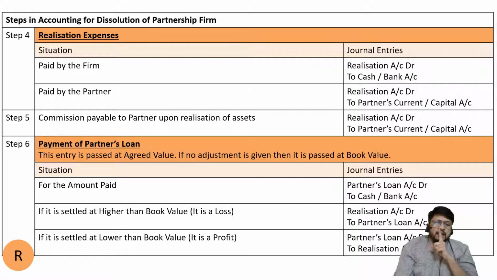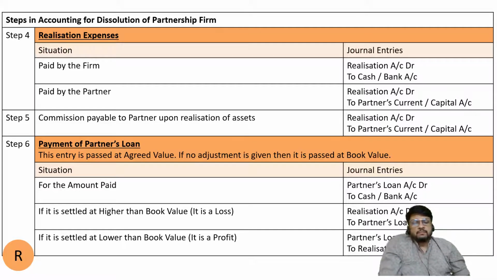Sir, but the problem is silent. The problem has told nothing whether the partner's loan is paid or not. That is okay. Even if the problem is silent, still you should assume that partner's loan must have been paid. So the entry will be, there are 3 different situations. Partner's loan is either paid at book value, or at higher than book value, or it is settled or paid off at lower than book value.